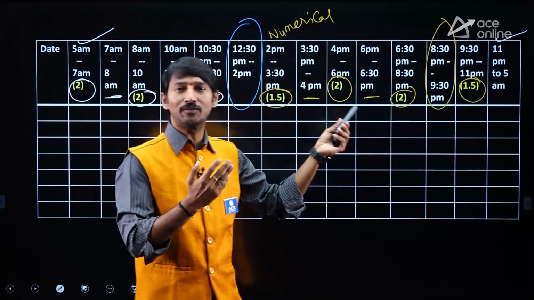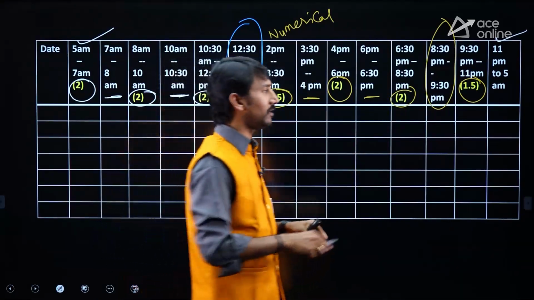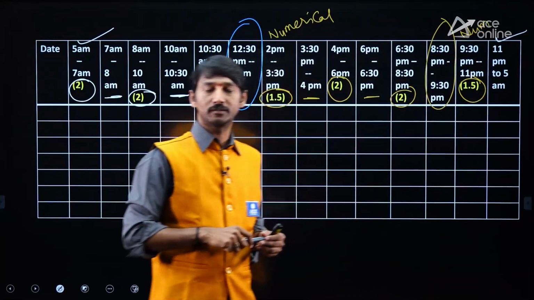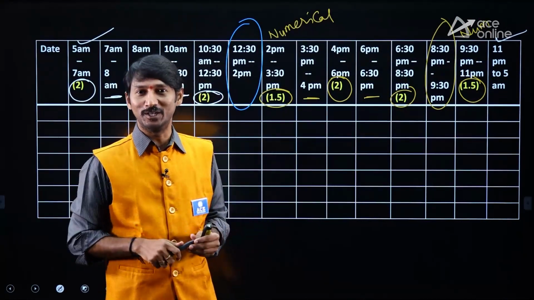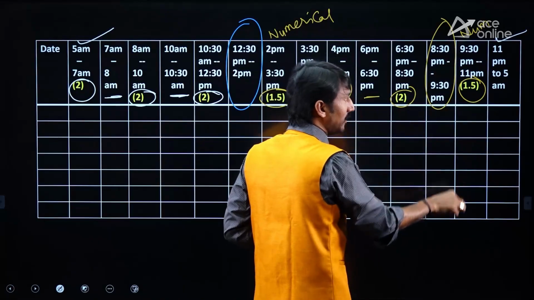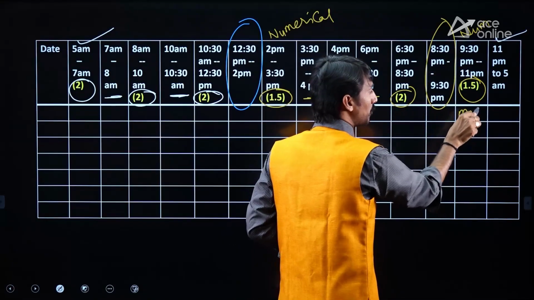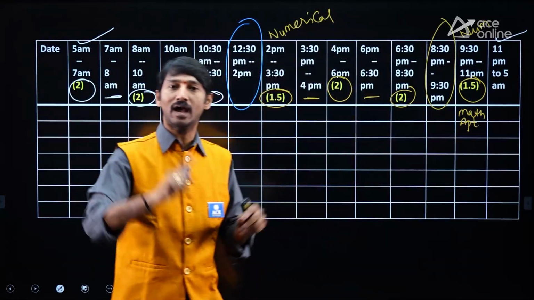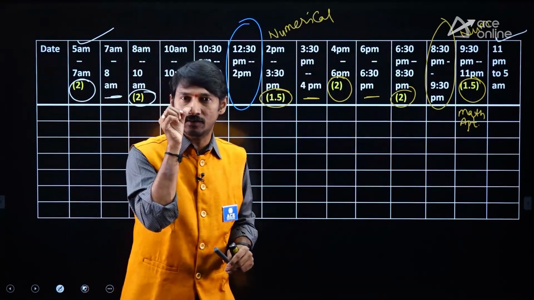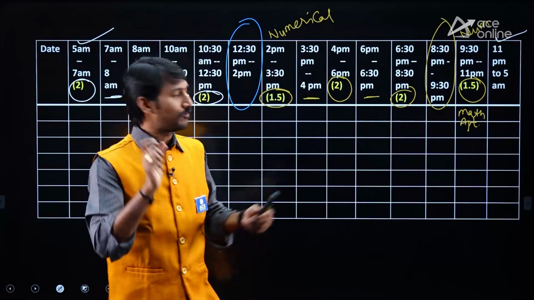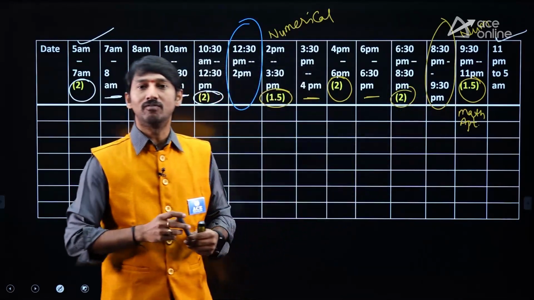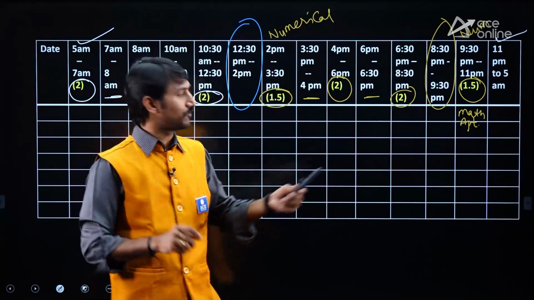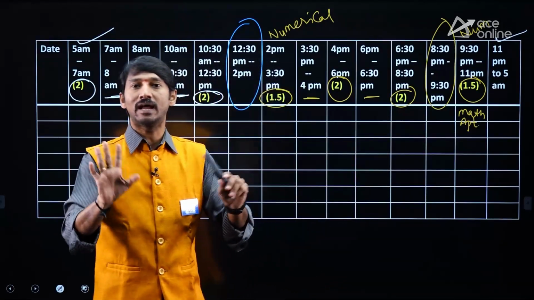9:30 to 11, also after dinner, a little bit of sleeping mode will be there. Here also kindly assign a numerical subject. But my kind suggestion is, in this 9:30 to 11 time, you keep mathematics as well as aptitude subject every day up to the exam. So 50 days of time is there approximately. 50 days into 1.5 hours, so you are getting approximately 75 hours for both subjects. You can cover it happily.